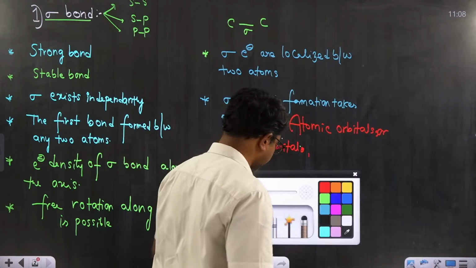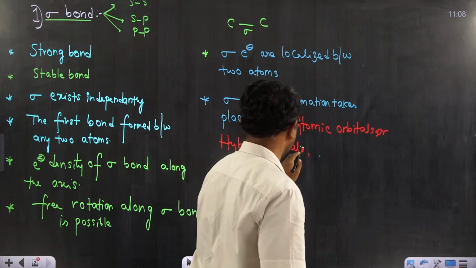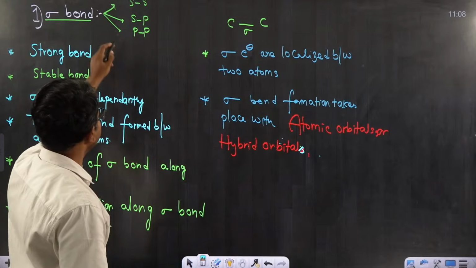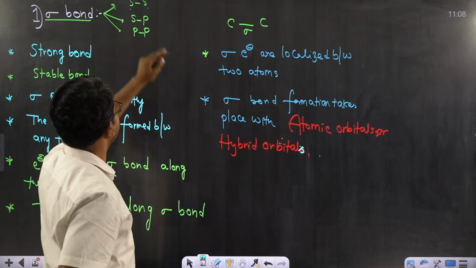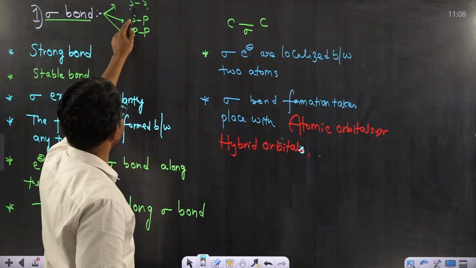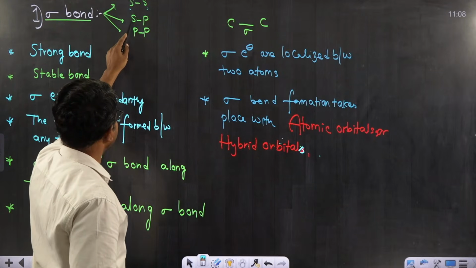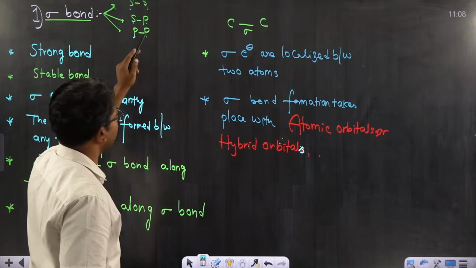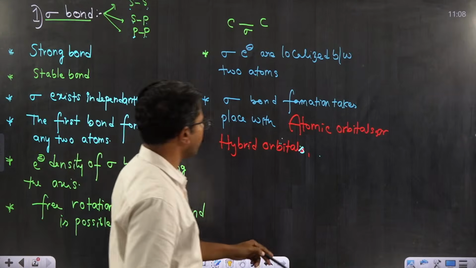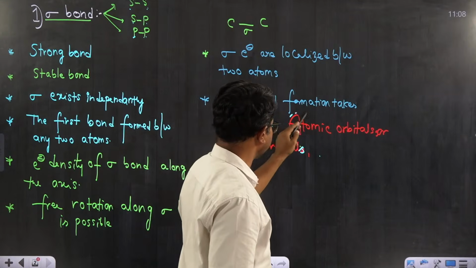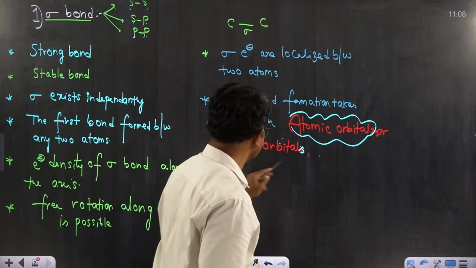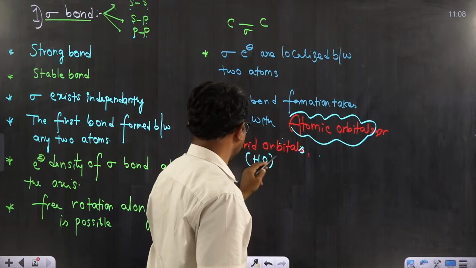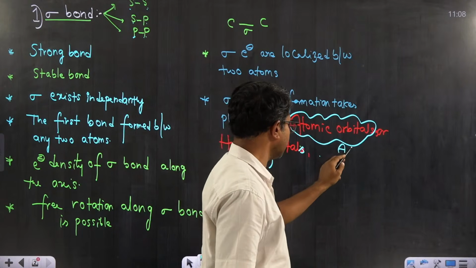Atomic orbitals can also lead to the formation of a sigma bond. In the last class we discussed the sigma bond between s orbital and s orbital, which are both atomic orbitals. If you take an s atomic orbital and a p orbital, these are also atomic orbitals. Sigma bond formation takes place either with atomic orbitals or with hybrid orbitals. We will talk about hybrid orbitals under the hybridization concept.